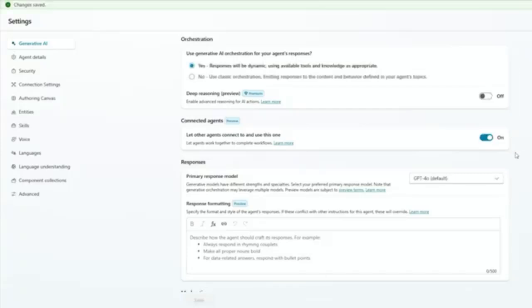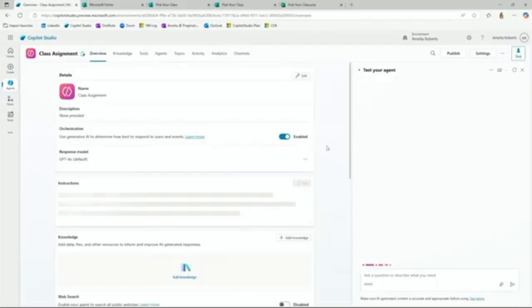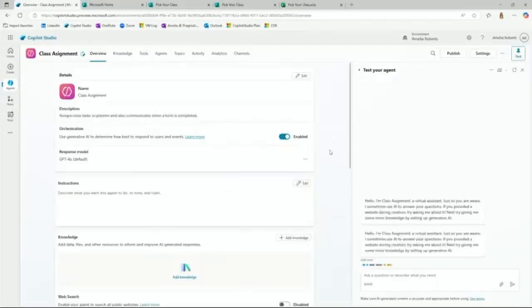Now that these changes are saved, I'm going to go ahead and close out of my settings, and now I'm ready to get started. First and foremost, my trigger is going to be when a Microsoft form is filled out, when it is completed, and then the actions will happen afterwards.